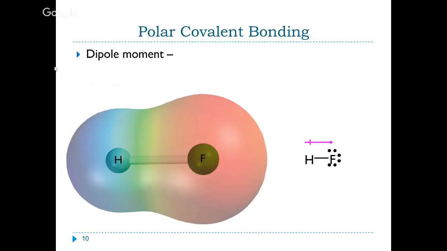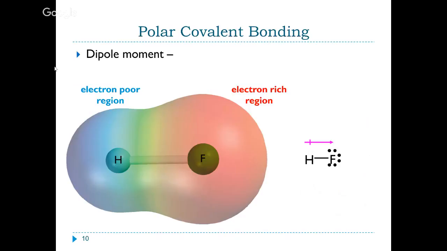So, in looking at electronegativity differences and how we would form a polar covalent bond. A dipole moment is just simply looking at the fact that there is a separation of charges. So, this is showing an electrostatic potential map of hydrofluoric acid. And the positive side of this is shown in blue. So, electron poor, which means that fluorine is pulling hydrogen's electron towards it within the bond.